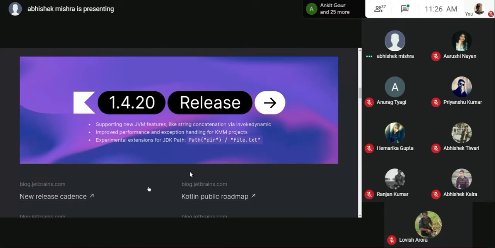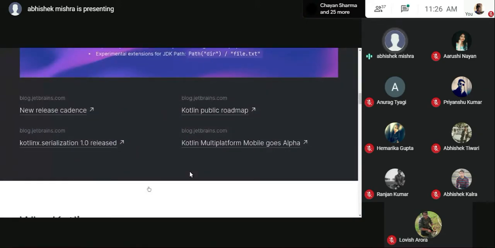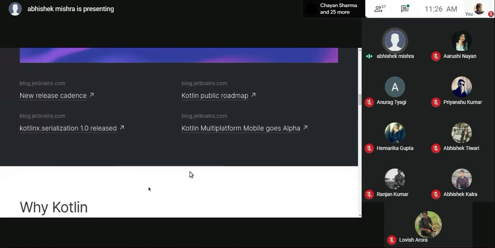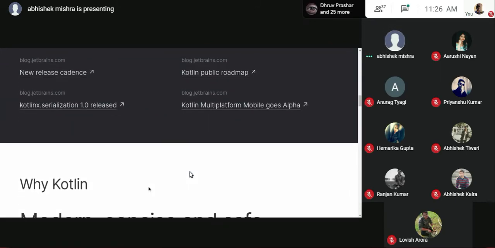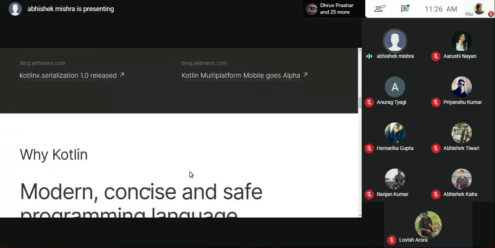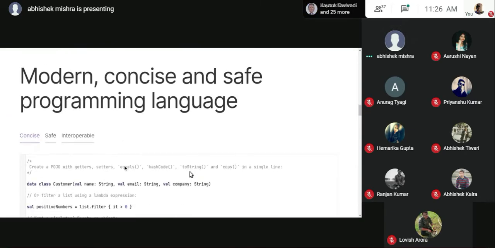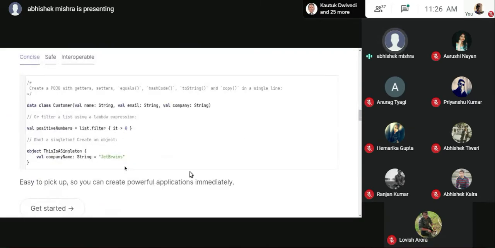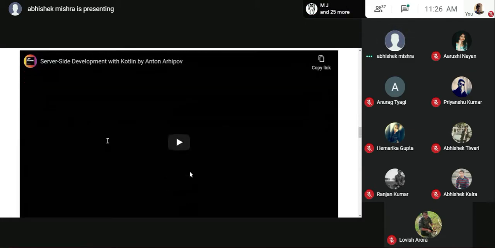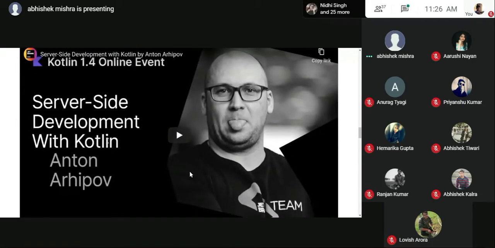Kotlin just released a stable update, and these are all the blogs that you can read. These are written by JetBrains. Now JetBrains provides us with IDEs to write code for Kotlin. That is why they are providing us with blogs. If you want to read, it totally depends on you. And this is basically the modern use of how we use Kotlin, like singleton. What is singleton? These are data structures, basics of data structures. You don't need to read these in the basics. I'm just telling you what it basically looks like.